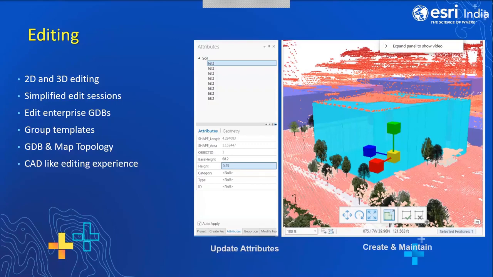Editing involves creating, updating, and maintaining your data. So you can perform all these tasks in ArcGIS Pro. And you can create your own group templates, topological rules, and so on.